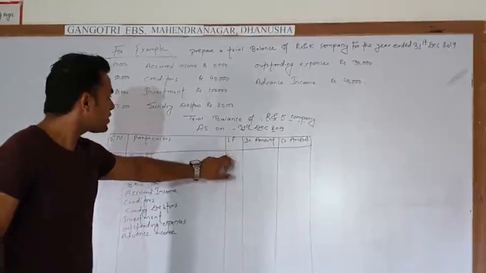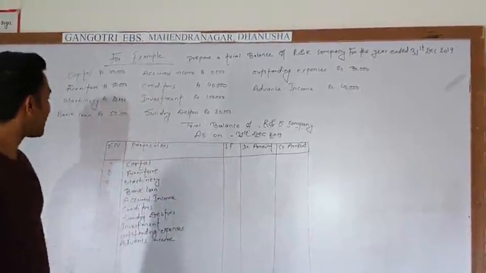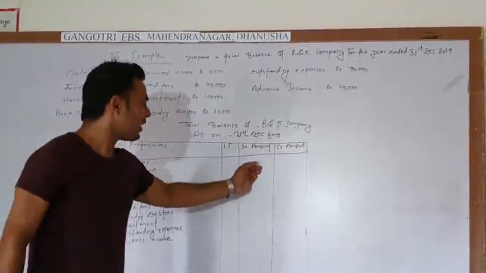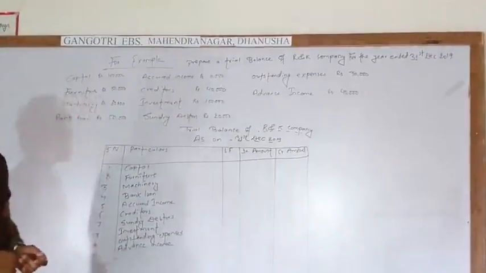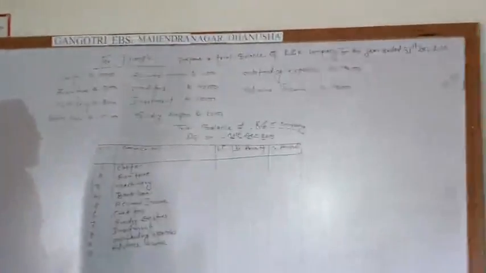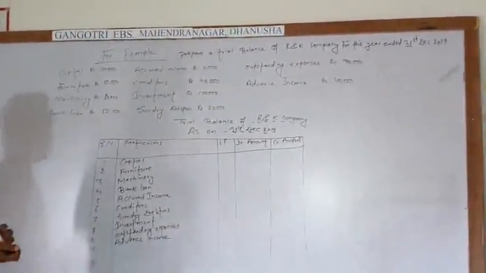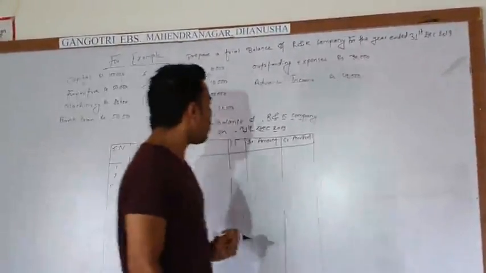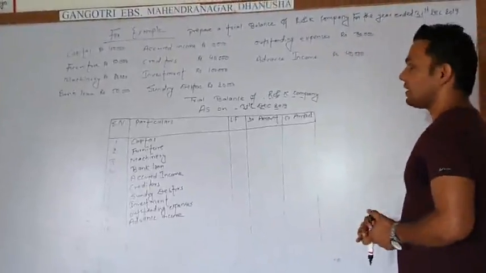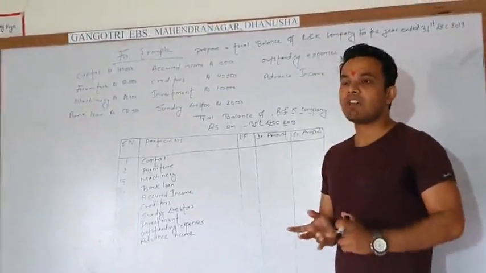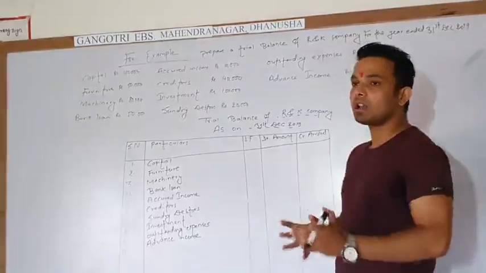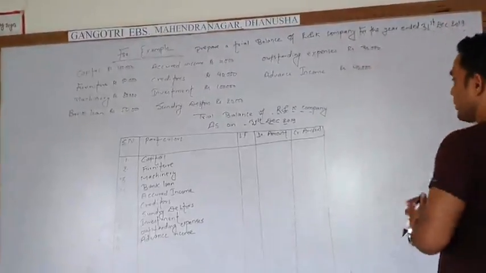We do not write anything in the ledger folio. Then there are the debit amount and credit amount columns. We have written the rules of debit and credit in the trial balance. According to our rules, capital goes on the credit side, because capital, liabilities and income all go on the credit side.